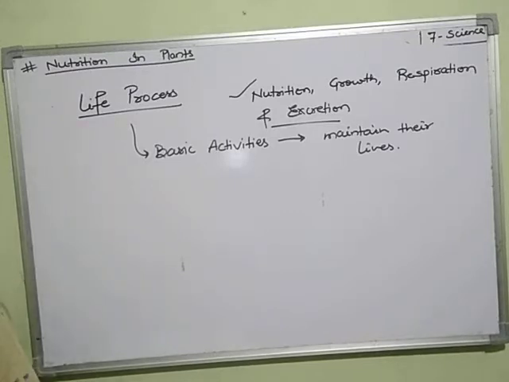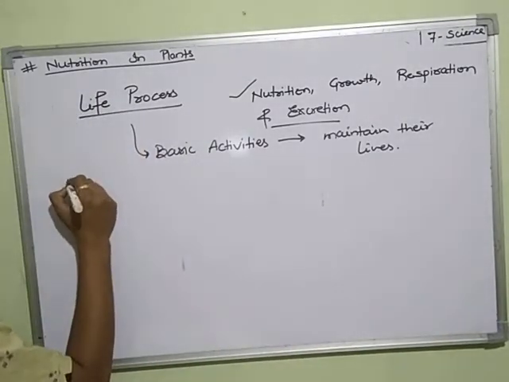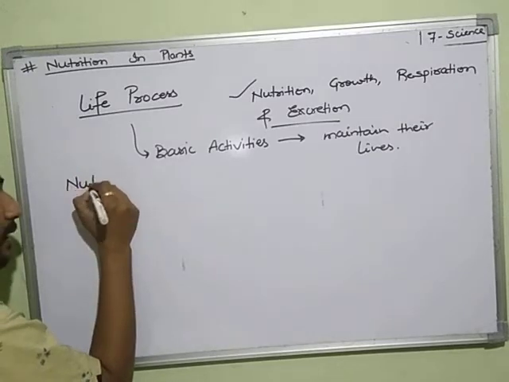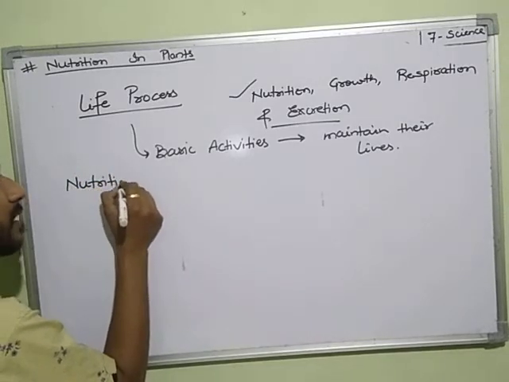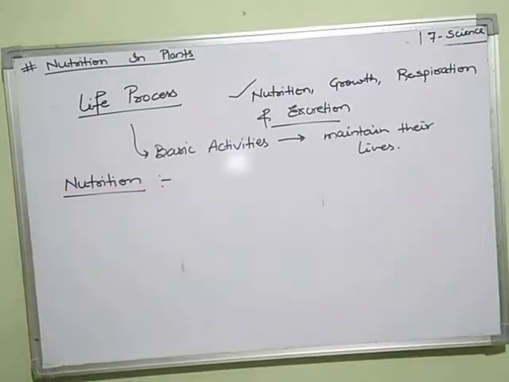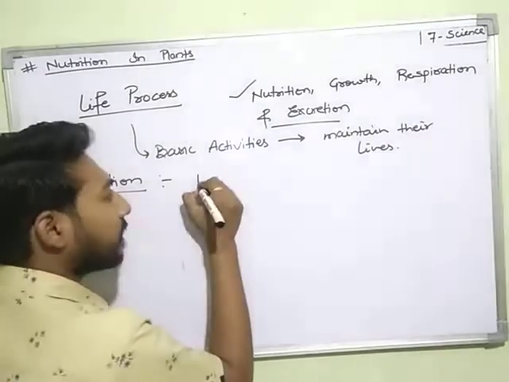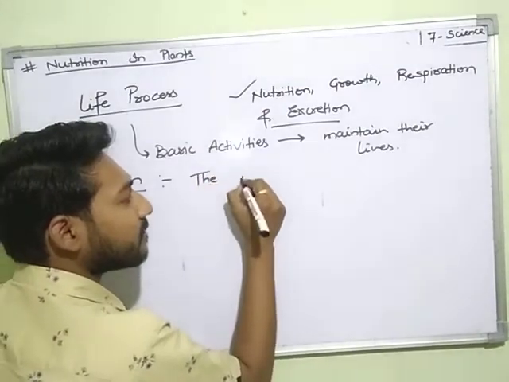So our chapter is nutrition in plants. That means how the plants get their nutrients to survive. Before starting this chapter, we have to clear one term, that is nutrition. So now what is nutrition? First I am going to write the definition of nutrition, then I am going to explain it. Nutrition is the process